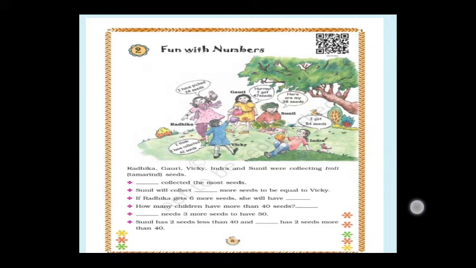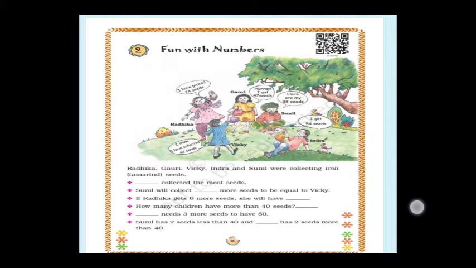See, Fun with Numbers. Here you can observe 5 children playing under a tree. How are they playing? By collecting tamarind seeds. Here Radhika is saying, I have picked 24 seeds. Gauri says, hurry, I got 47 seeds. Here are my 38 seeds, Sunil said. And Indra replied, I got 54 seeds. Vicky said, I think I have collected 42 seeds.